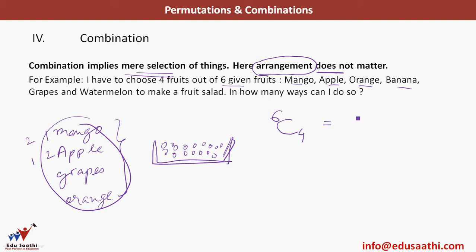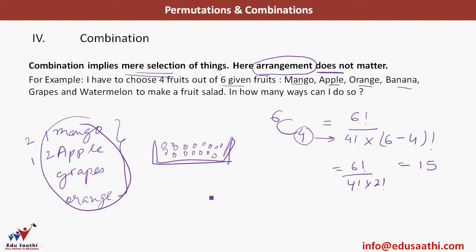How do we write 6C4? I write 6 factorial by 4 factorial, the number which occurs here, multiplied by 6 minus 4 factorial. So this will be 6 factorial by 4 factorial into 2 factorial, which is nothing but 15 when you solve this.